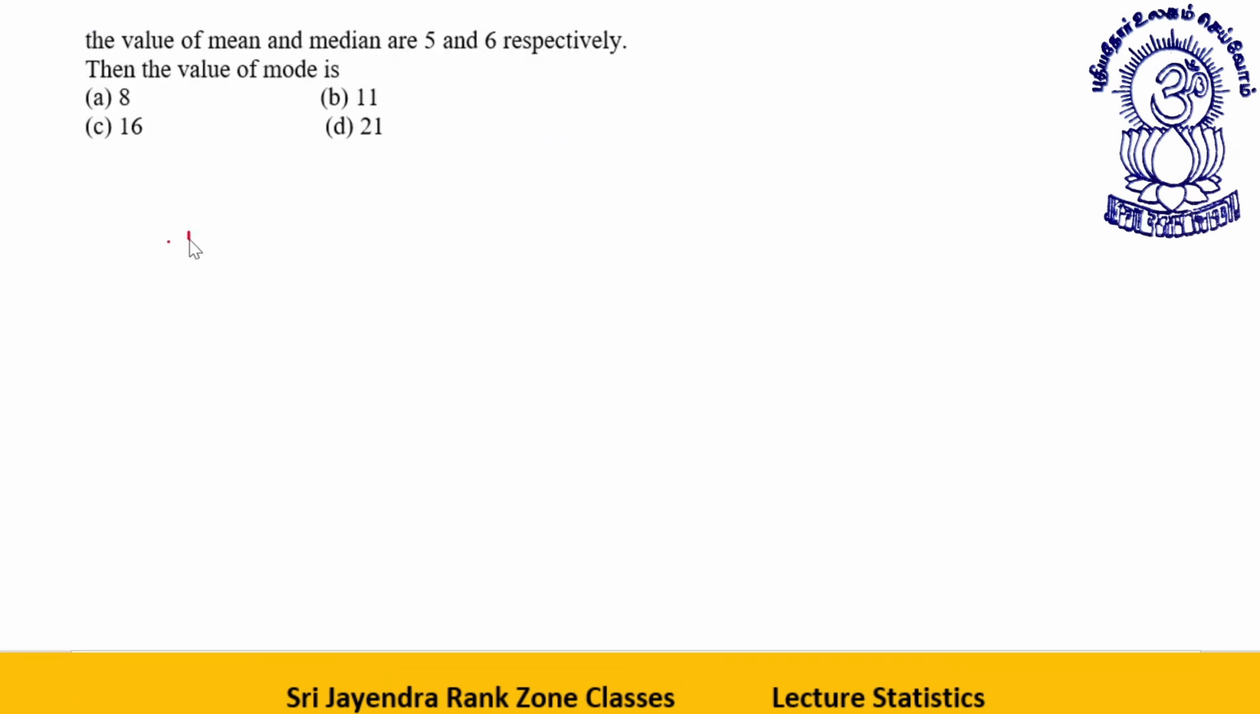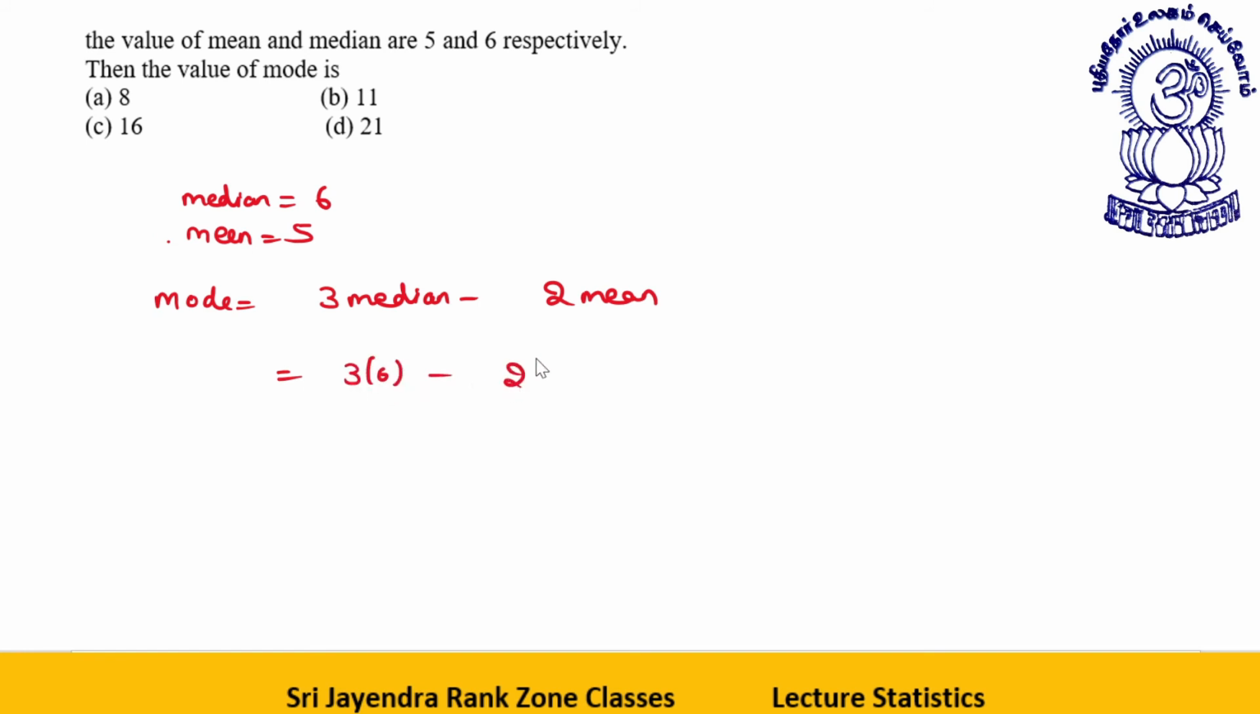The values of mean and median are 5 and 6. Then the value of mode is, see, the formula for the mode is thrice the median minus twice the mean. That is 18 minus 10, or 8 is the answer. That is option number A. Clear to all of you?